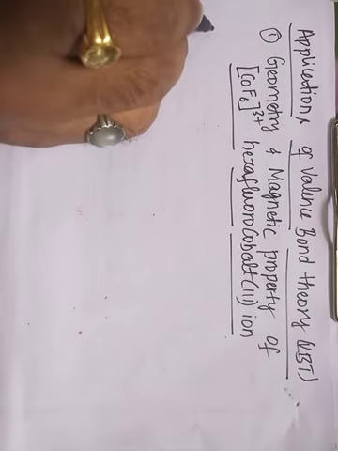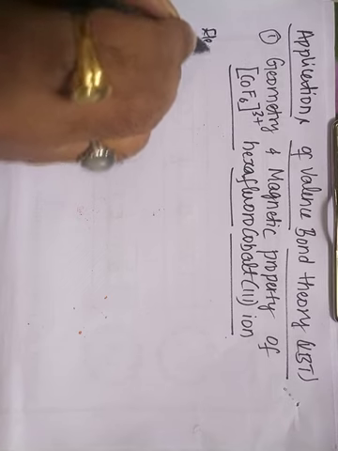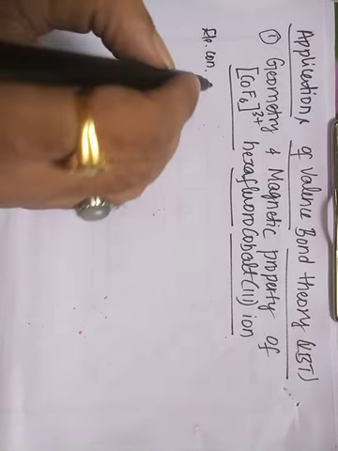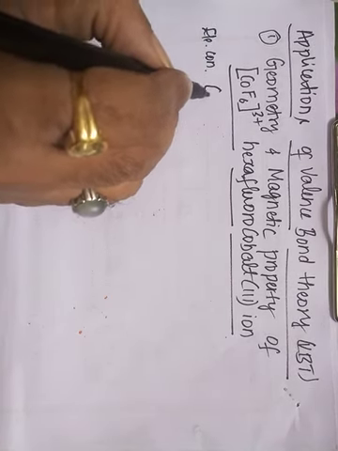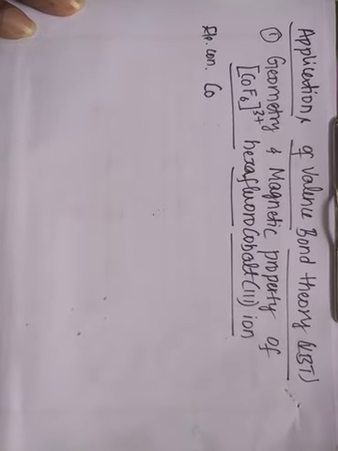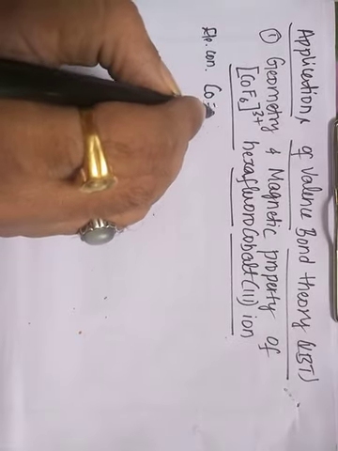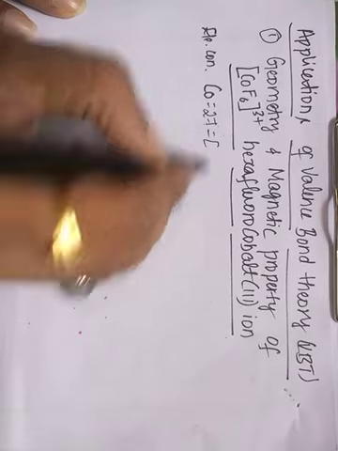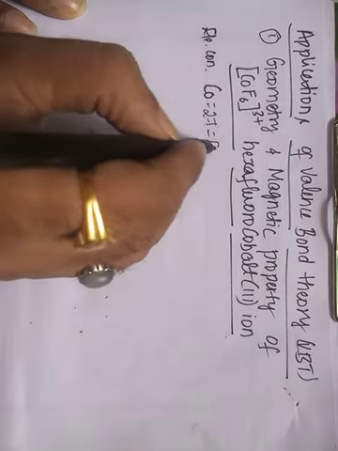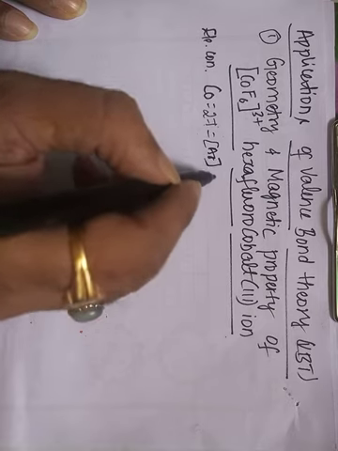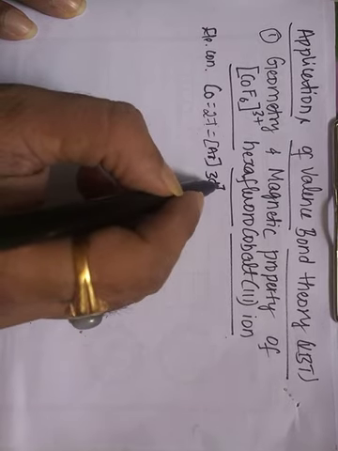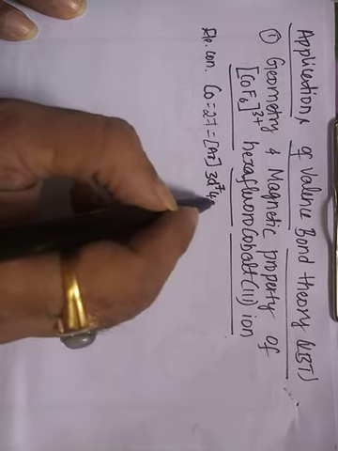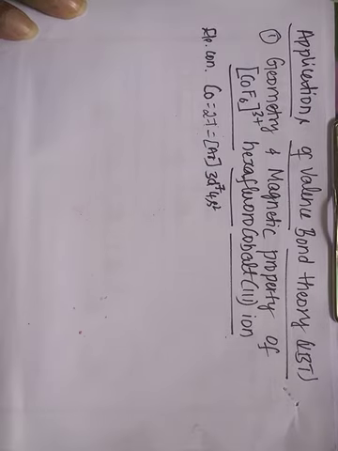So the electronic configuration of the cobalt metal. Its atomic number is 27. Its outermost electronic configuration is [Ar] 3d7 4s2.